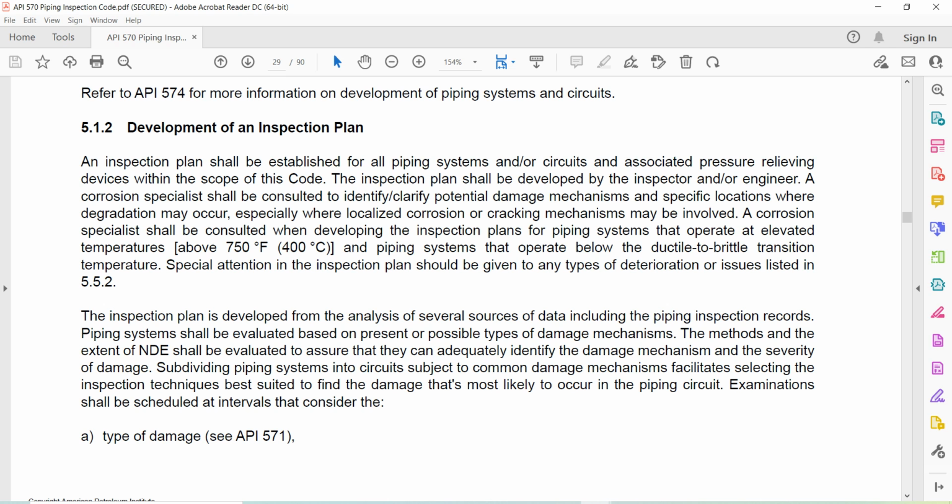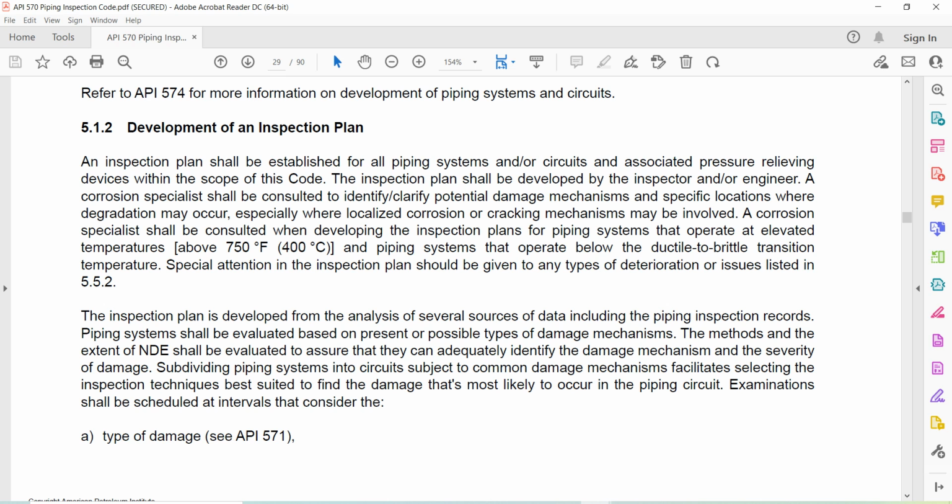A corrosion specialist should be consulted when developing the inspection plans of piping systems that operate at elevated temperatures above 750°F, and piping systems that operate below the ductile to brittle transition temperature. Special attention in the inspection plan should be given to any type of deterioration or issues listed in 5.5.2.